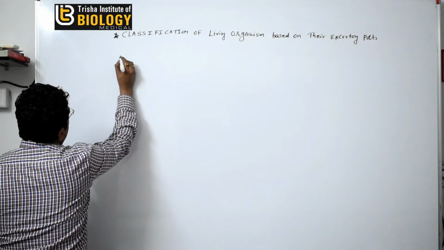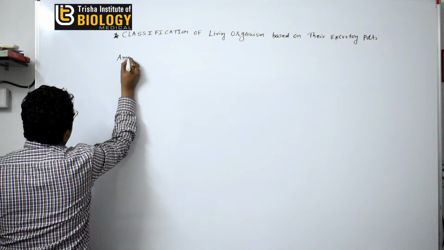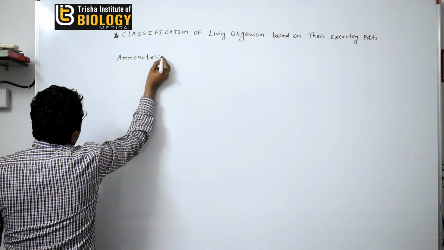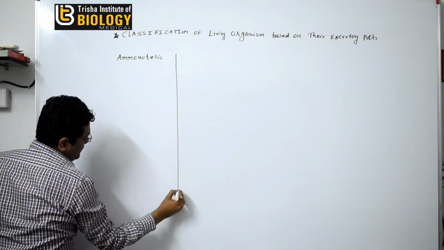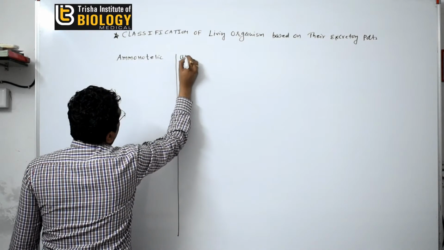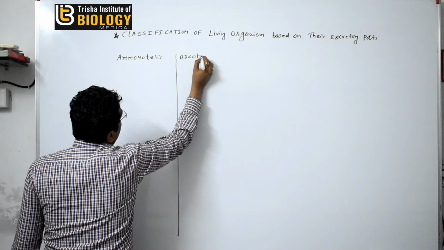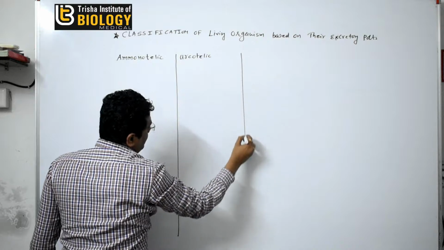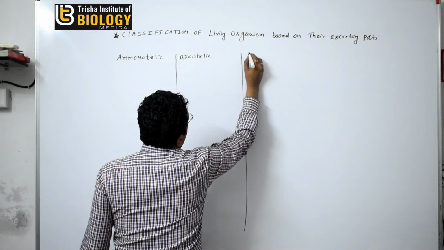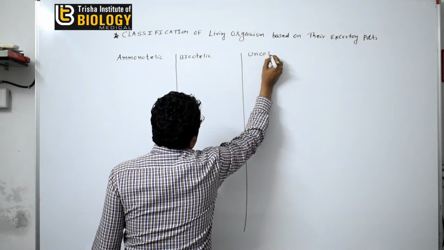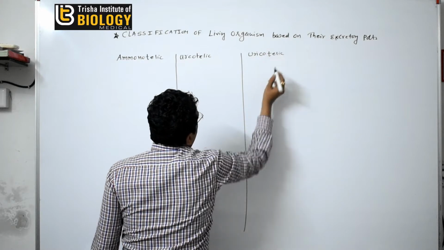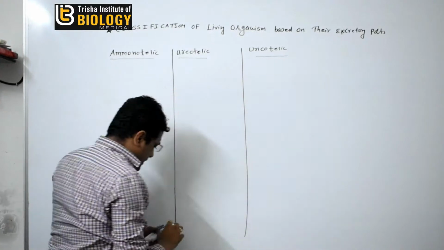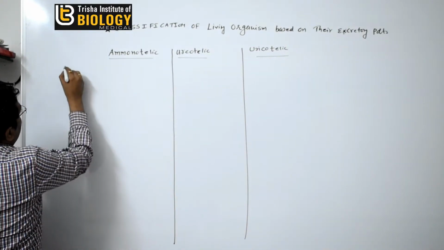So mainly they are classified as ammoniotelic. Second one is ureotelic and third one is the uricotelic. Now what are the difference between ammoniotelic, ureotelic and the uricotelic? So first, their excretory product.